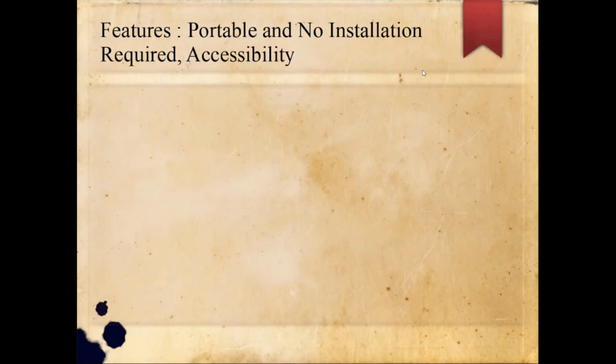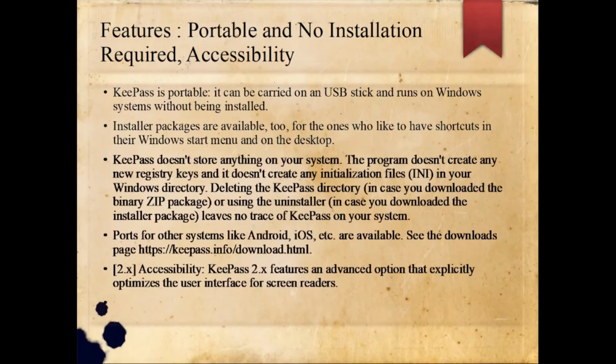Coming to another feature, portable and no installation required, and accessibility. KeePass is portable. It can be carried on a USB stick and runs on a Windows system without being installed. Installer packages are available for those who like to have shortcuts in their Windows start menu and on the desktop.